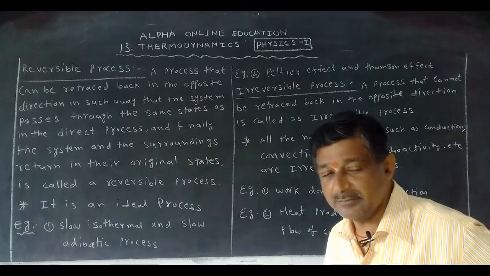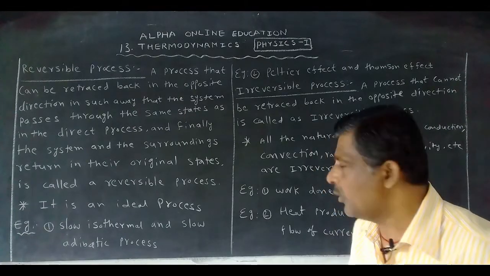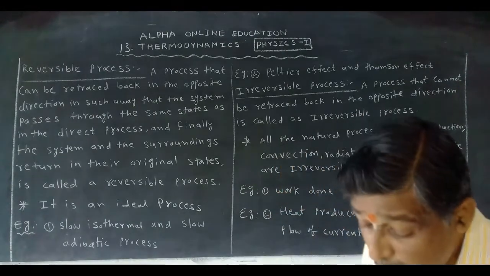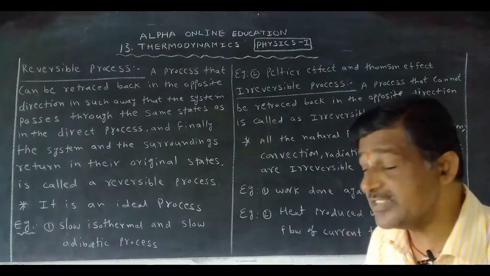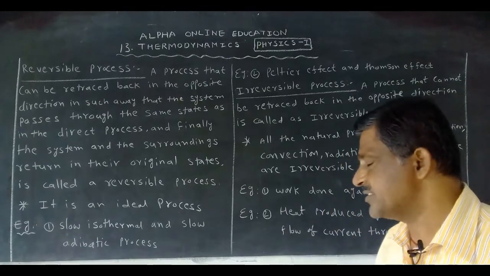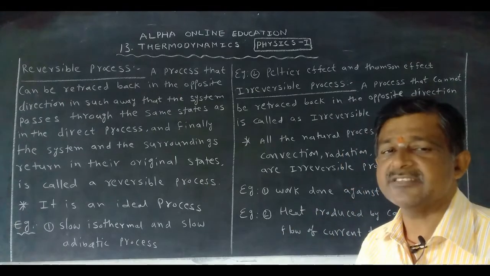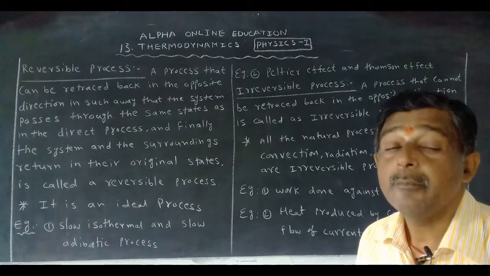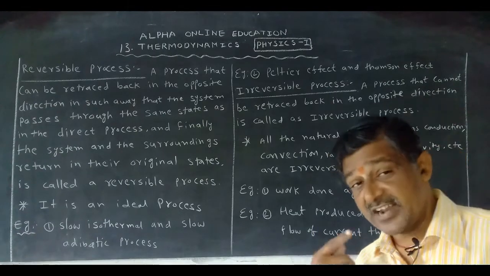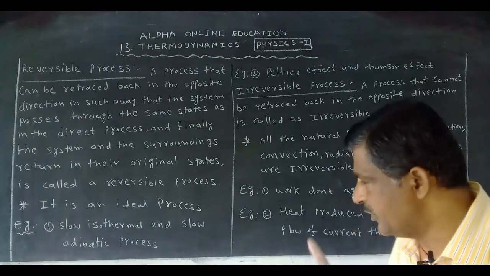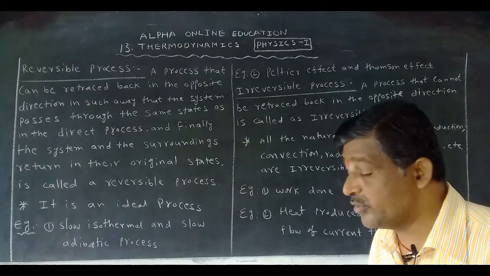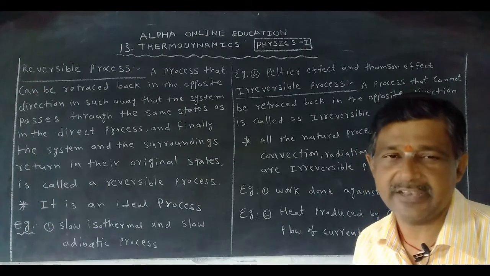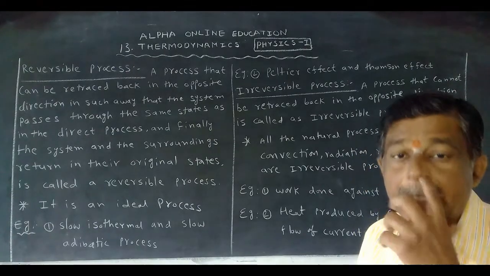Is there any example for it? Yes. What are they? Slow isothermal process, slow adiabatic process. But already we know that isothermal process is a slow process, but adiabatic is not a slow process, it is rapid. But even if the adiabatic process is also slow, we can say that it is a reversible process, but anyhow the reversible process is an ideal process.